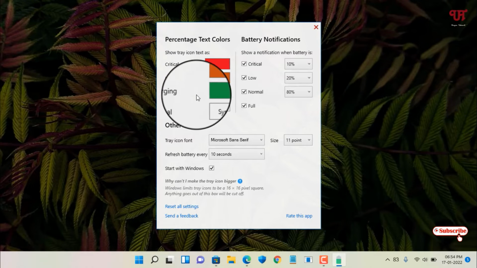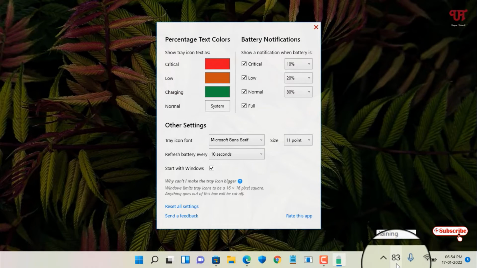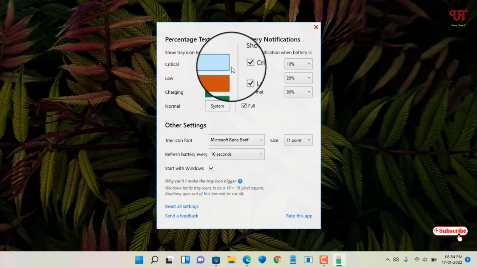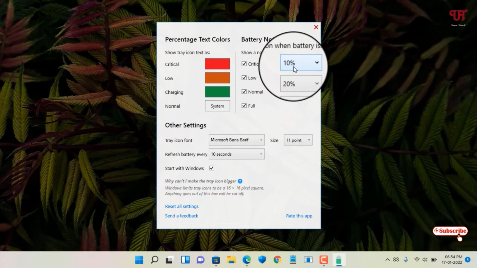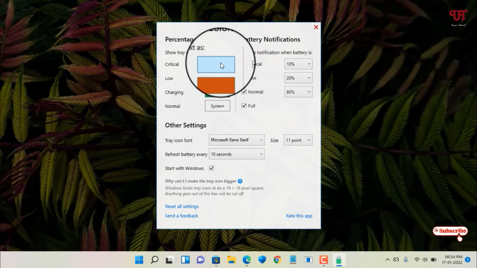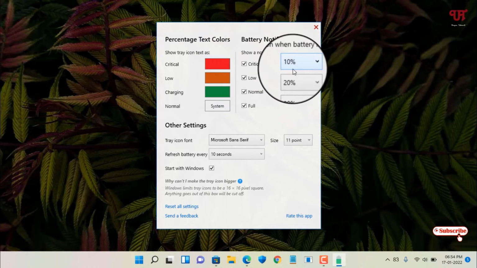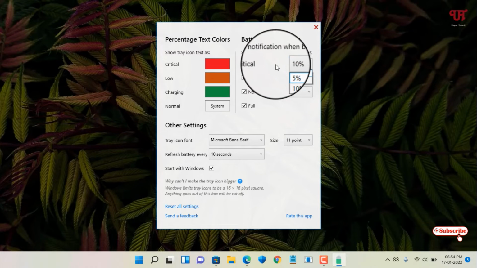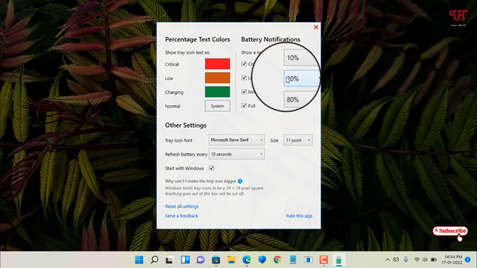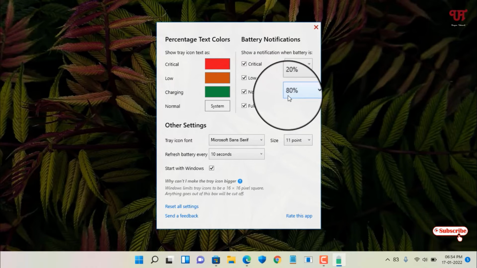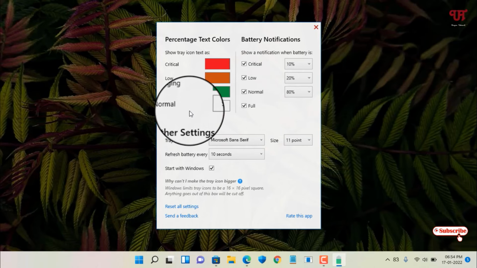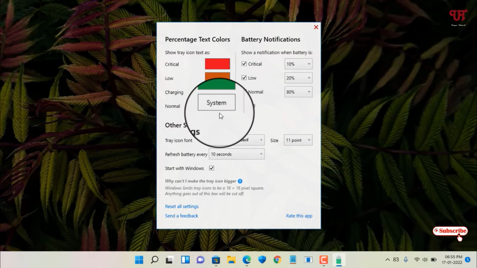If the battery is charging, then this number will change to green, and when it's critical, you can see some more percentage options, so it will turn red once it reaches 10%. You can change this level to 5% too, and you can customize the low level. You can change the normal level to whatever you want. You can see the full and normal levels here.